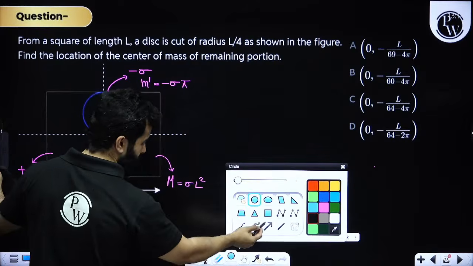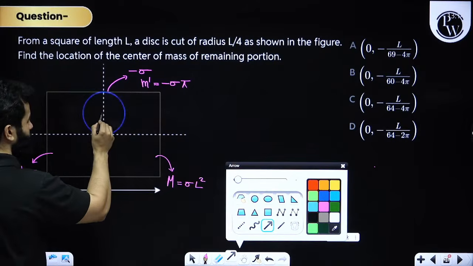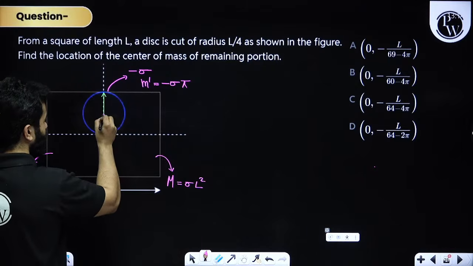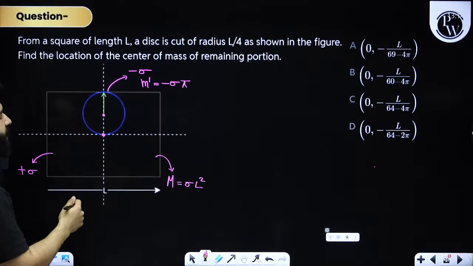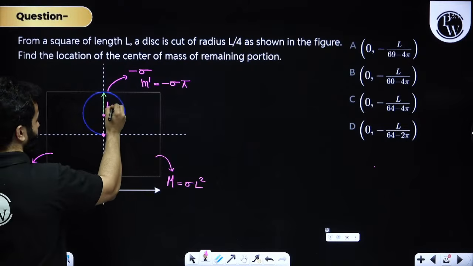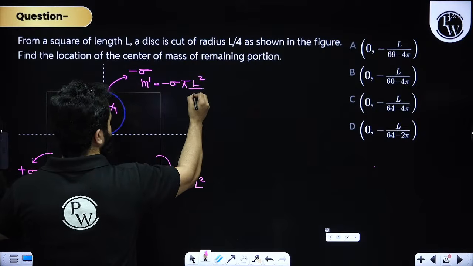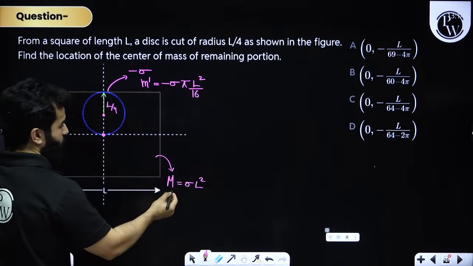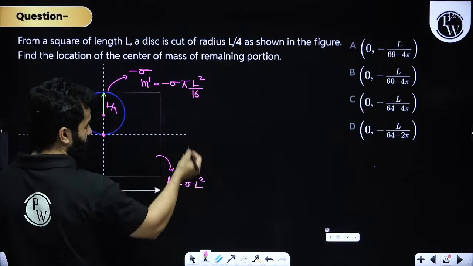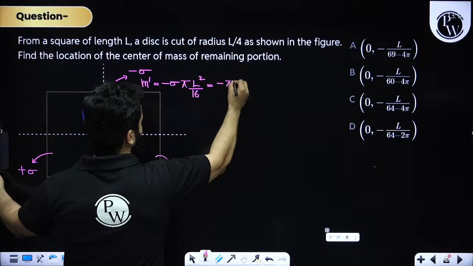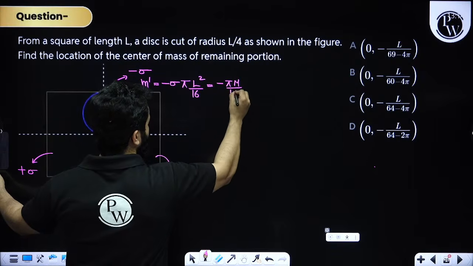And the radius, they are saying that radius is L by 4. So pi r square becomes pi L square by 16. Now sigma into L square can be written as capital M, so this will become minus pi M upon 16.